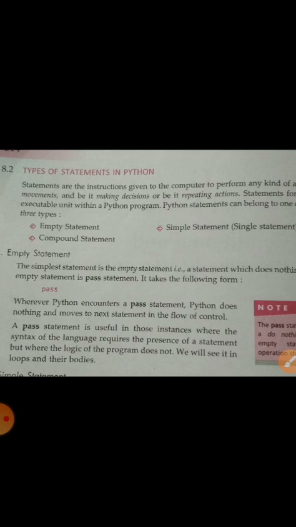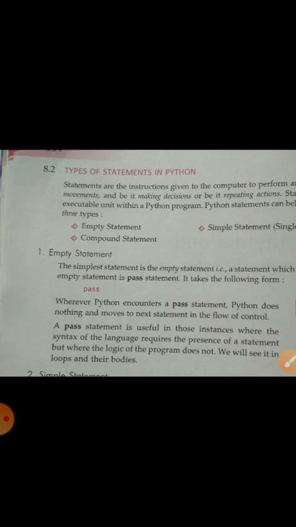One question comes to your mind: if this statement does not do anything, why do we write it? Actually, in some large programs, we need one statement that does not do anything inside the program. In that situation we use the pass statement. A pass statement is useful in those instances where the syntax of the language requires the presence of a statement, but where the logic of the program does not. We will see it in loops and their bodies.